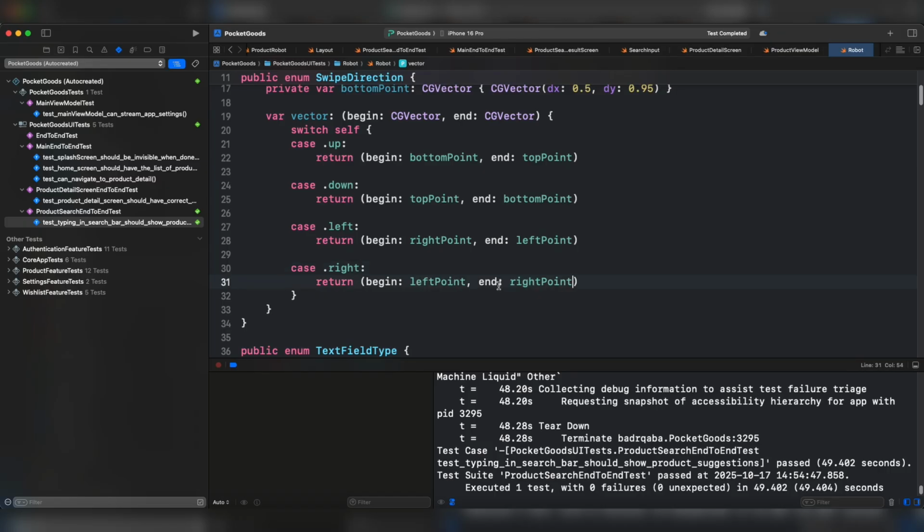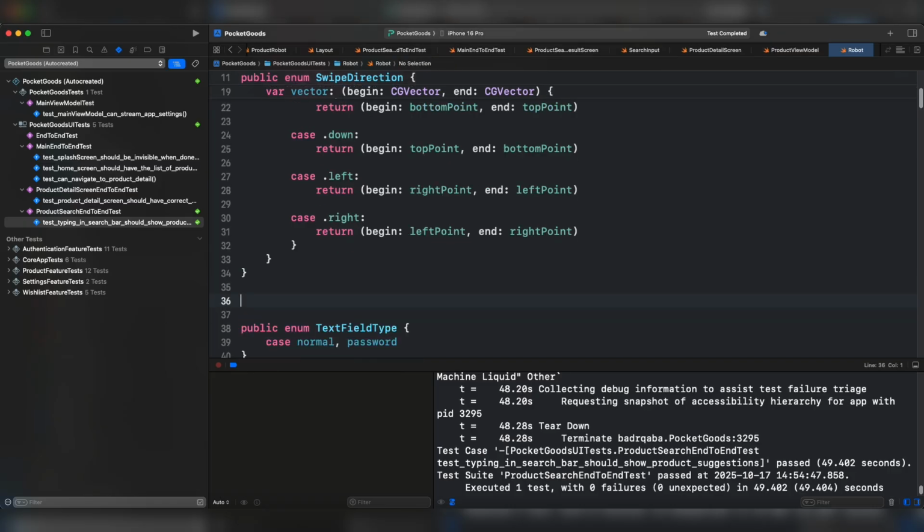And we're going to use this vector tuple in order to scroll approximately within the scrollable container. I will add another extension function on the element to make it easier to use, which scrolls to a certain position or element. I'm going to call it scroll until visible, or until exists. If you want to do it as visible, it's not going to work, which is very unfortunate.